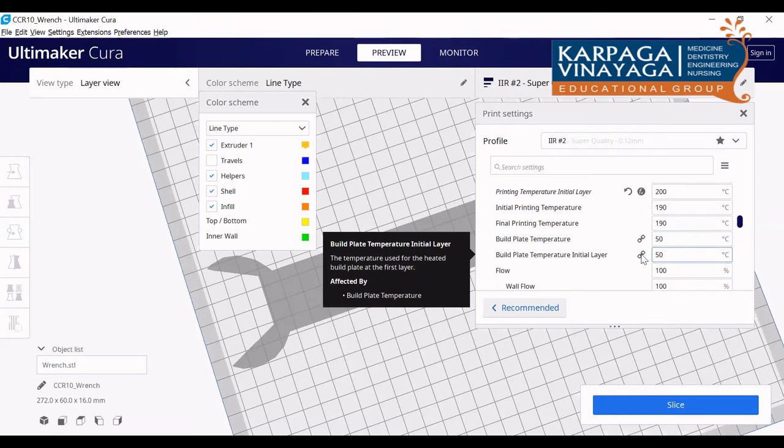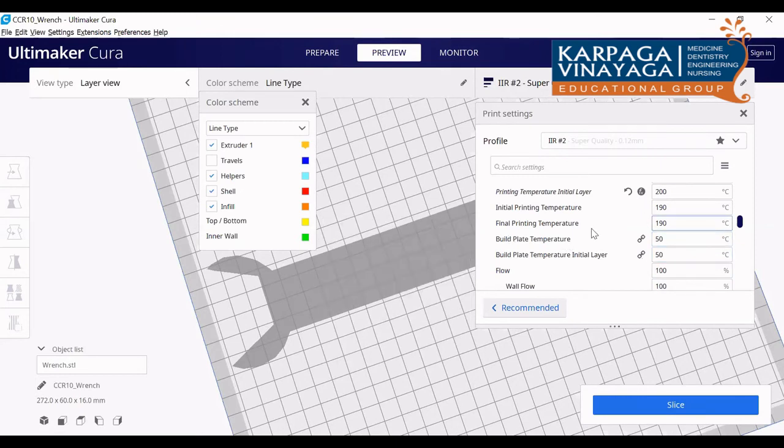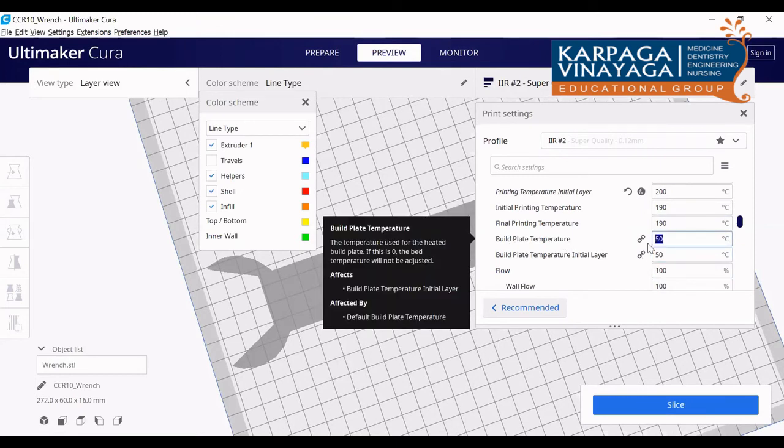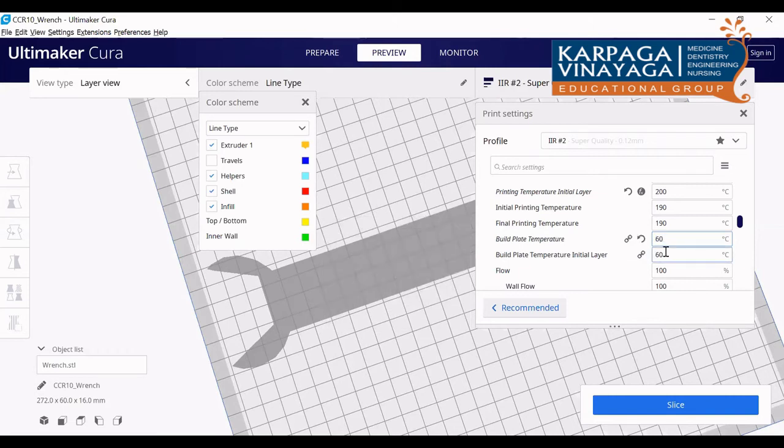Then coming to the heat bed temperature, the build plate temperature. For PLA, the recommended value is some 60. For PLA, most people won't use the heat bed. But if you are using the heat bed, it will be nice. So we are suggesting to use the heat bed for whatever the material may be. Some machines are capable of a heat bed, some machines are not.